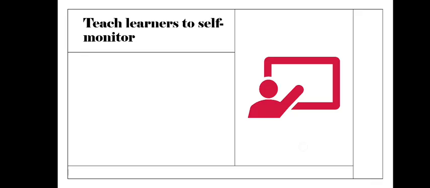Number 6, teach learners to self-monitor. Skillful learners naturally reflect on their own thinking processes in order to improve learning and performance. Teaching learners when and how to monitor their thinking processes and performance aids transfer.